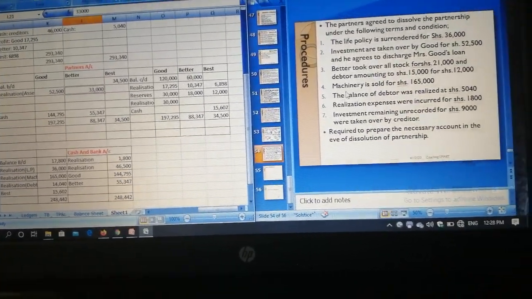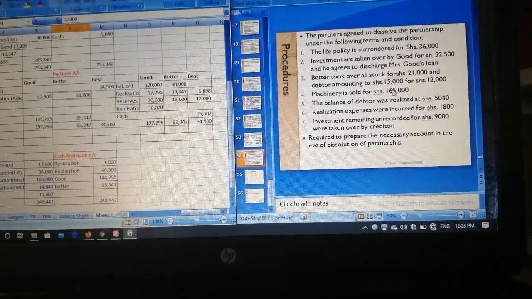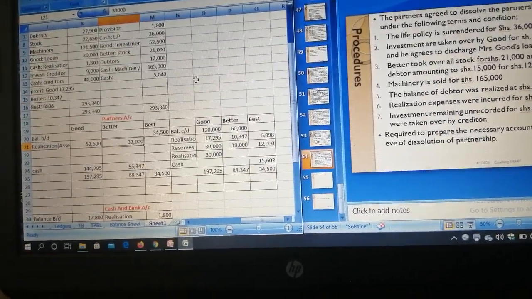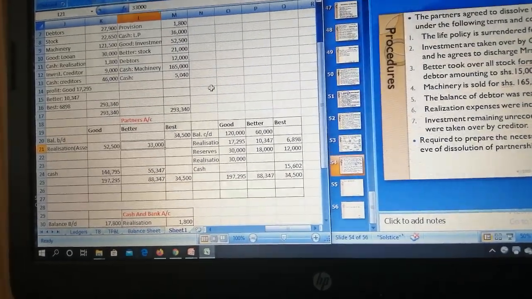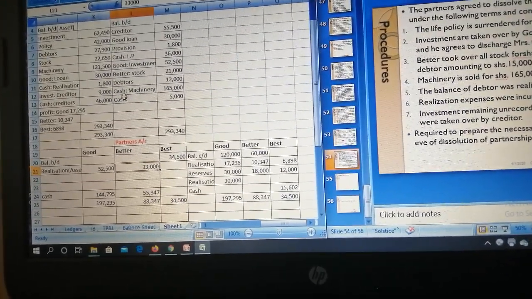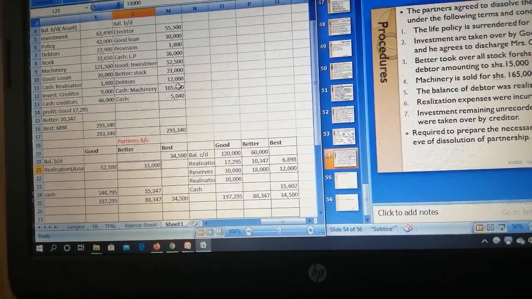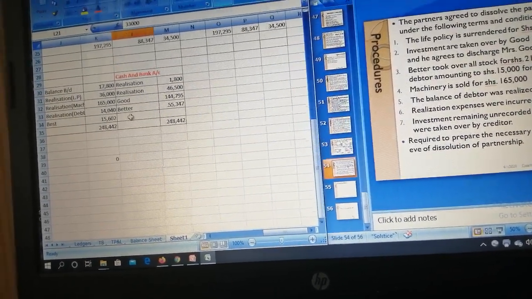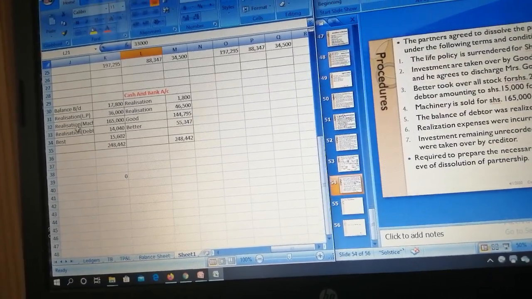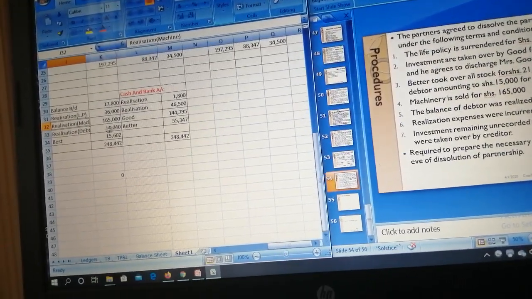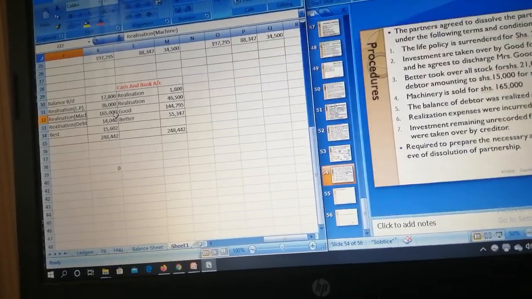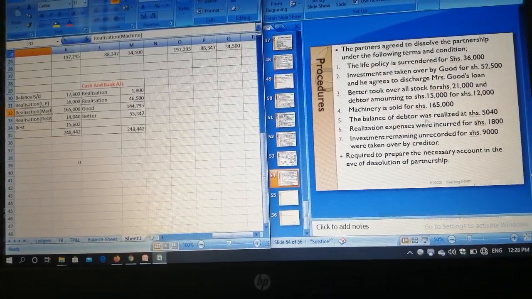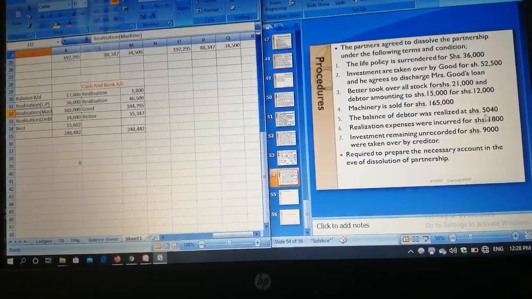The fourth, machinery is sold for 165,000. The partnership is selling the machine, so two accounts will be affected. Realization account, you credit cash, machinery 165,000. Then cash account, you come to the debit side of cash account, we have machinery 165,000. Now the next one is the balance of debtors was realized at 50/40.